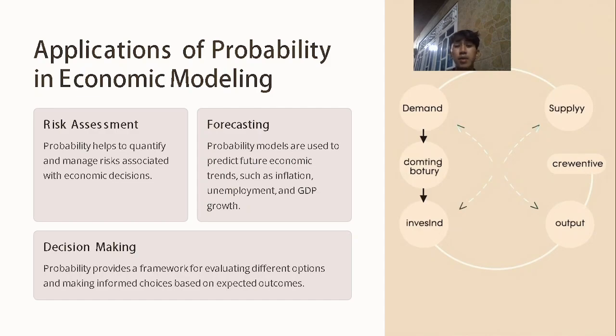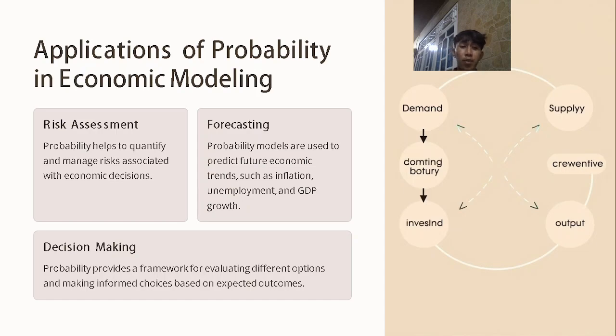Applications of probability in economic modeling. Risk assessment: probability helps to quantify and manage risk associated with economic decisions. Forecasting: probability models are used to predict future economic trends such as inflation, employment, and GDP growth.